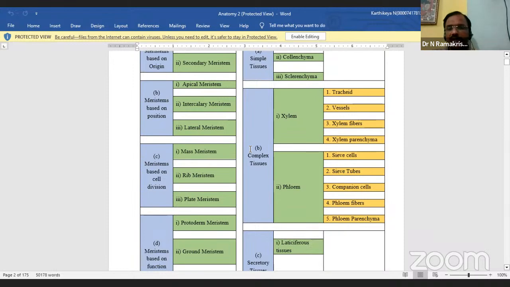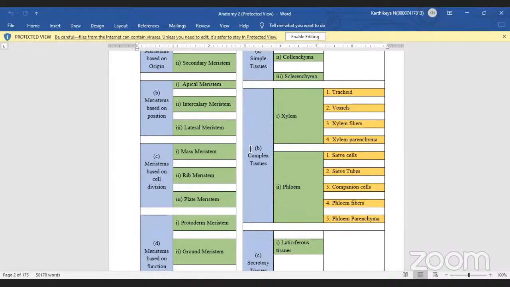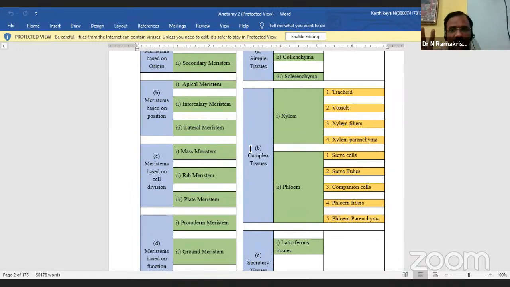Yes, sir. Now see xylem. What is the meaning of xylem? The second one is phloem. Xylem is equal to wood. The xylem is the principal water conducting tissue in all vascular plants.